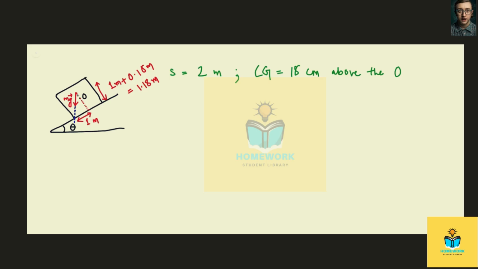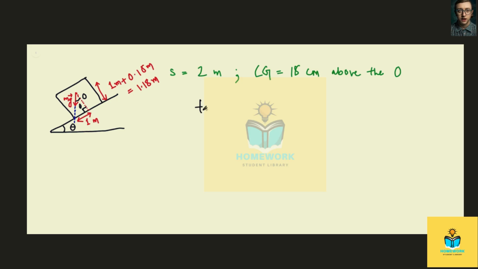Now that we have a triangle with all the dimensions, we can find theta using these variables. So since this angle is theta, the angle here should also be equal to theta. Now as you see, this is a right angle triangle.